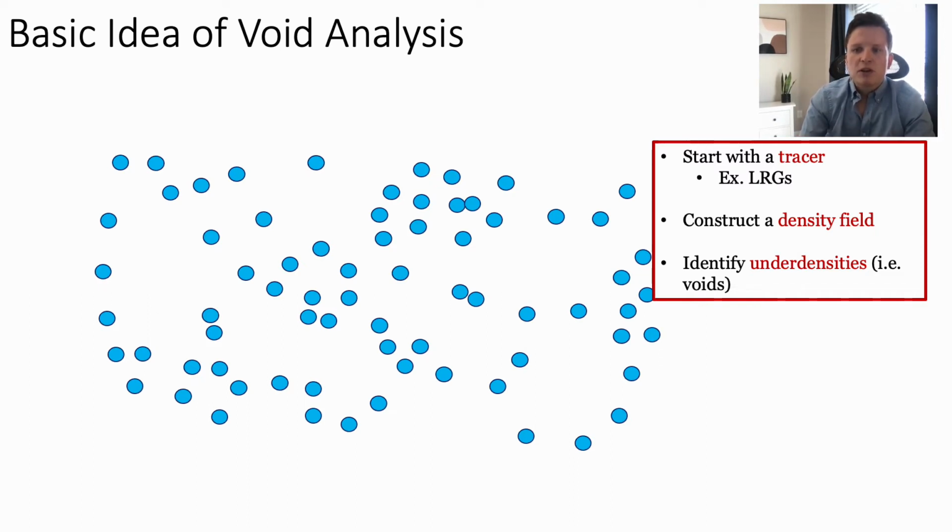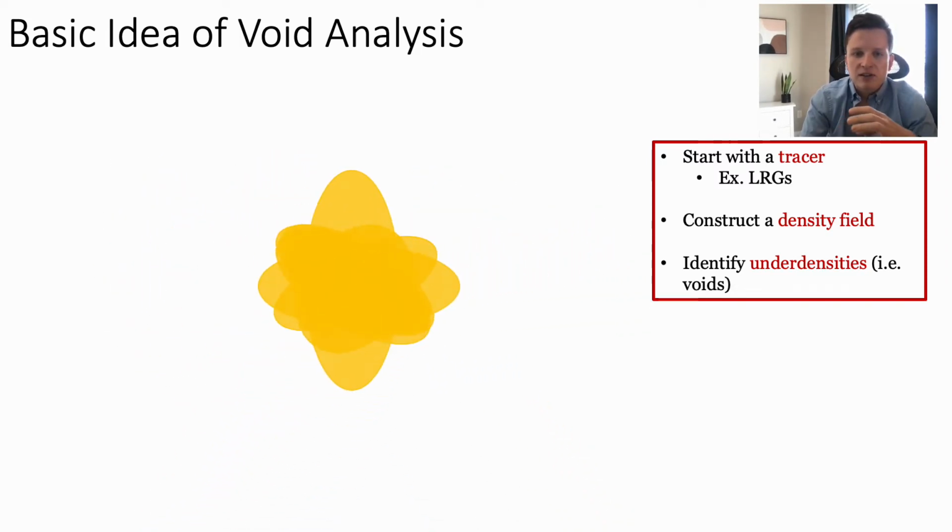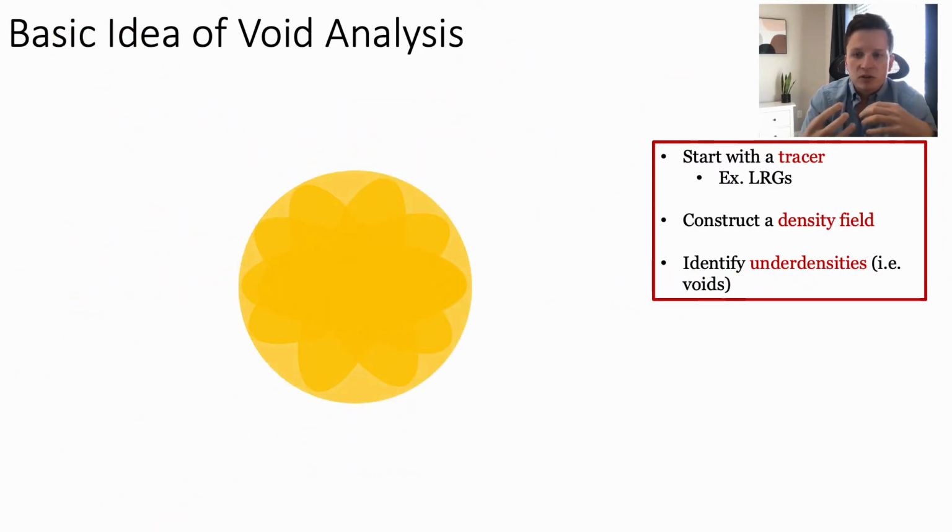From this tracer, we construct a density field and search through this density field for underdense regions. We then take these regions and stack them together on top of one another. So each of these regions has a random shape and orientation, but there should be no preferential direction or preferential shape for these. So if we keep stacking them one on top of another, we should end up with an object that is spherical on average, provided that you use enough voids for this.